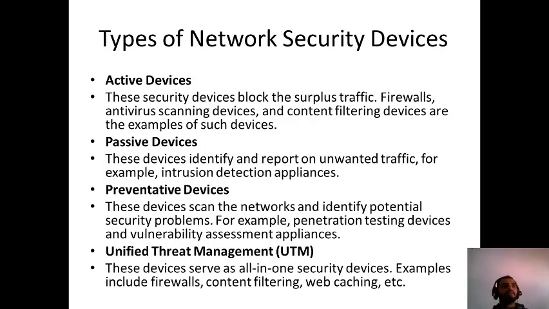Now, what are the different types of network security devices? The first one is the active devices. These security devices block surplus traffic. Now what do you mean by this? If you remember, when Sachin Tendulkar made his double century against South Africa, the server of this particular cricket website got overloaded.